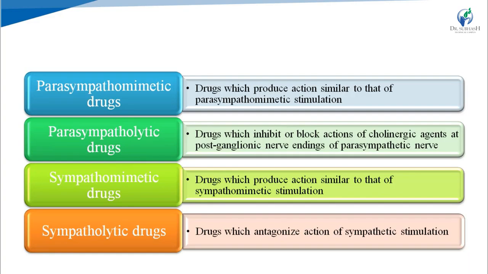We will see these four classes of drugs, parasympathomimetic, parasympatholytic, sympathomimetic and sympatholytic drugs, in the series of drugs acting on ANS through the next video tutorials.